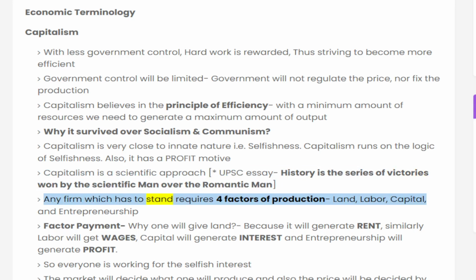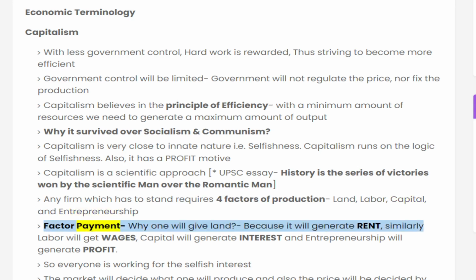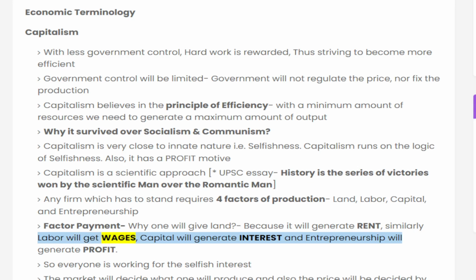Any firm which has to stand requires 4 factors of production: land, labor, capital, and entrepreneurship. Factor payment: why will one give land? Because it will generate rent. Similarly, labor will get wages, capital will generate interest, and entrepreneurship will generate profit. So everyone is working for selfish interest.